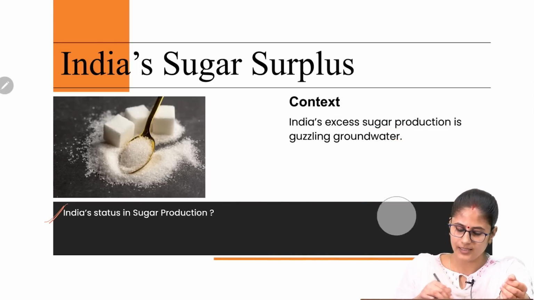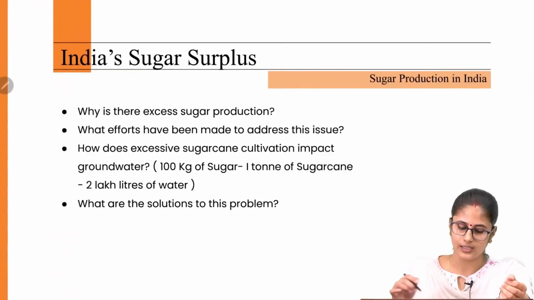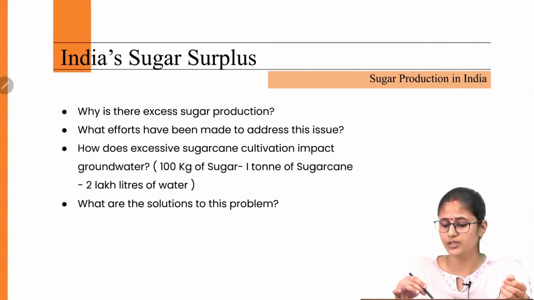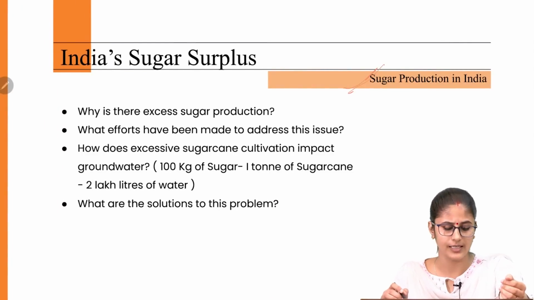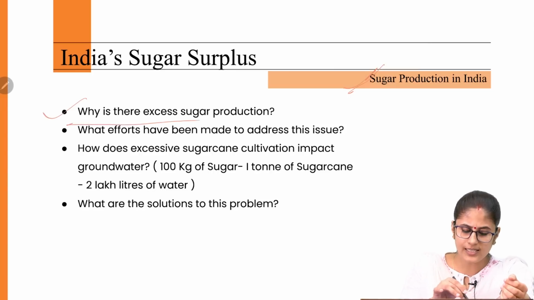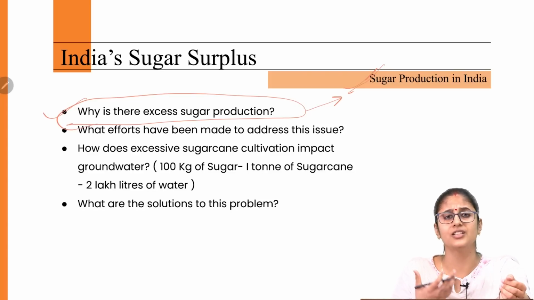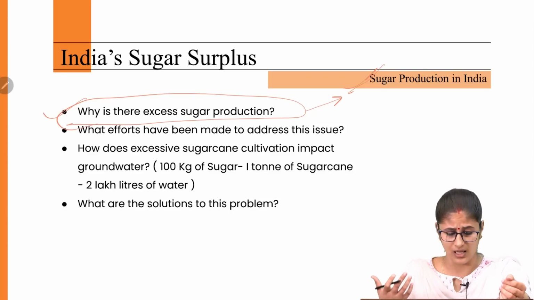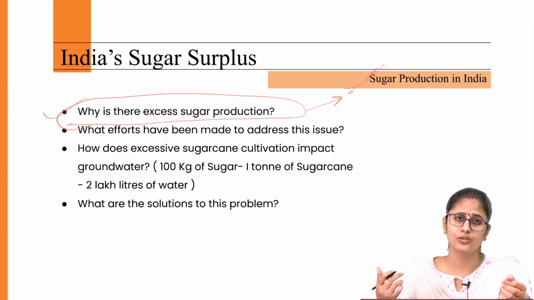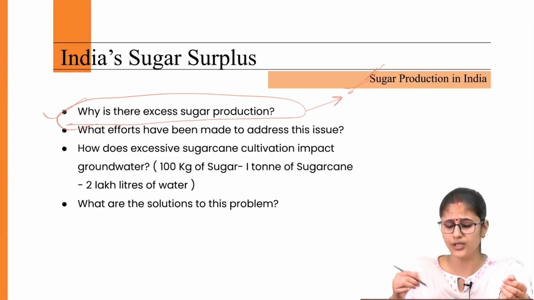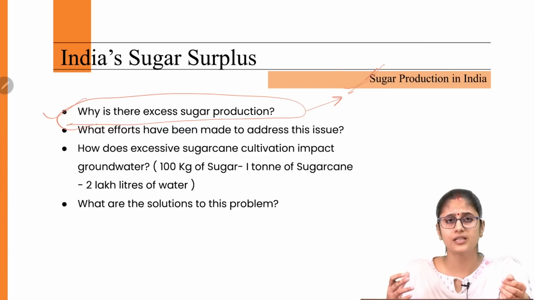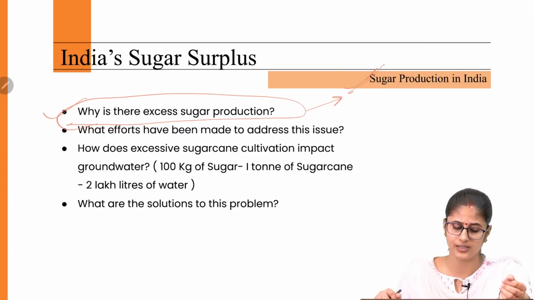Now the next thing that we need to understand with regard to this article is the sugar production in India. Why is there excess sugar production in India? First reason is, we are the largest consumer of sugar. So that is the reason we are producing large sugar production in order to meet that high domestic demand that is there.